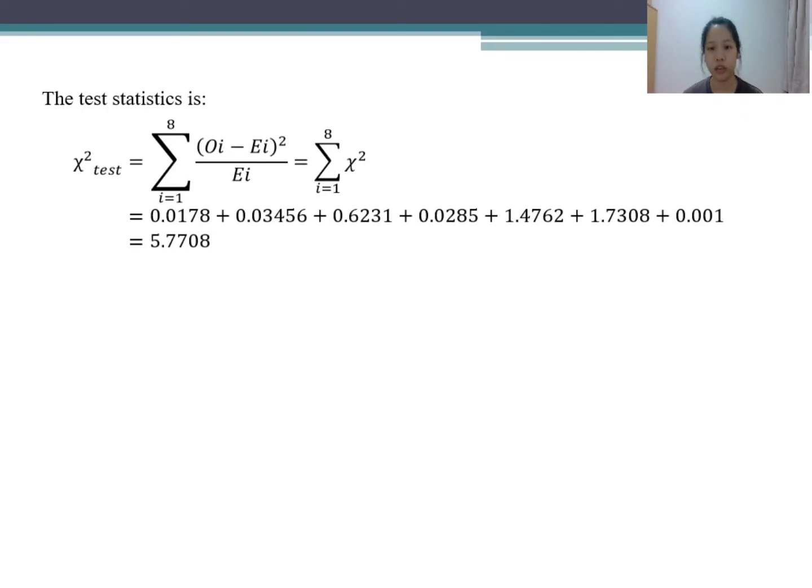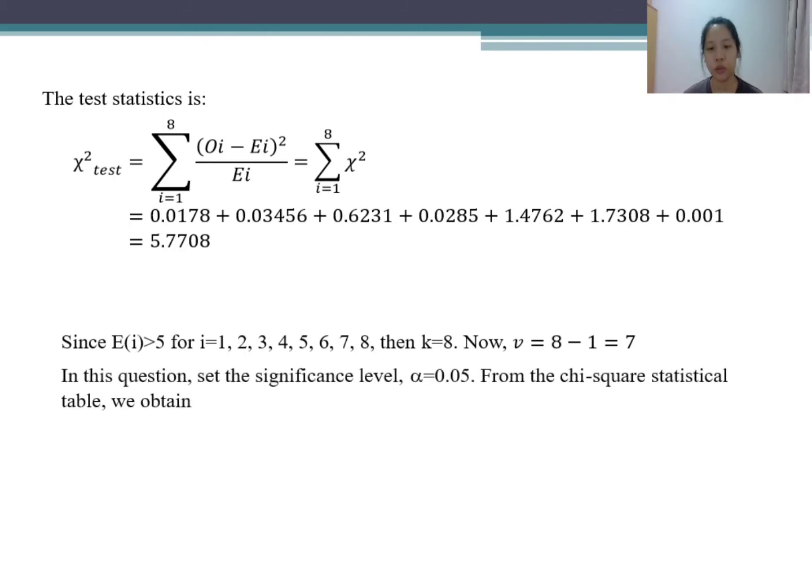In this question, since Ei is greater than 5, where i equals 1 to 8, then k equals 8. By using the formula nu equals k minus 1, we get nu equals 7. We have set the significance level alpha equal to 0.05. From the chi-square statistic table, we obtain the critical value of chi-square equal to 14.0671.